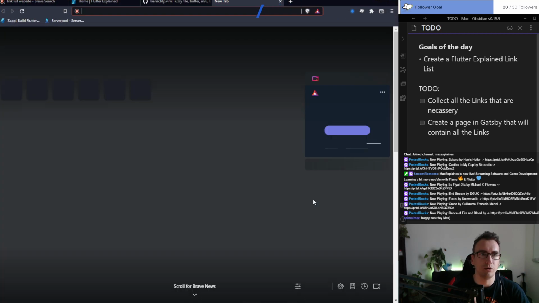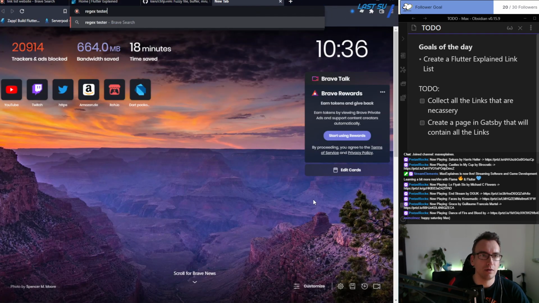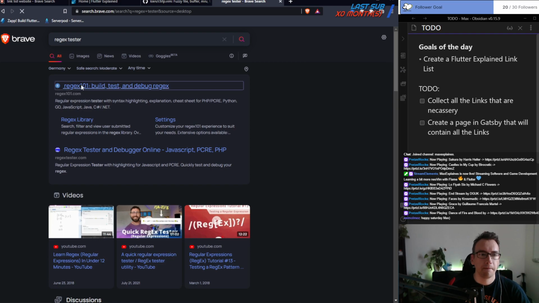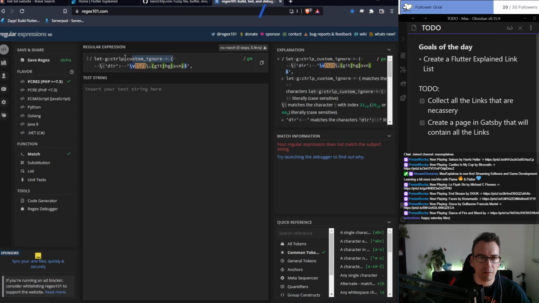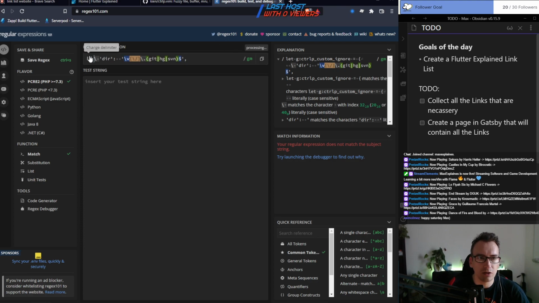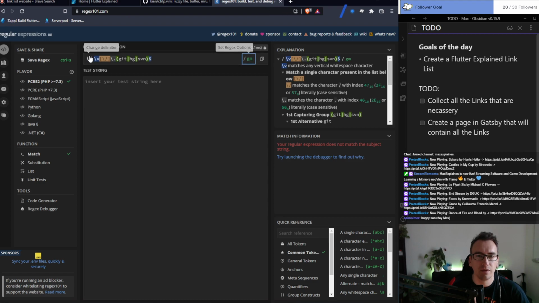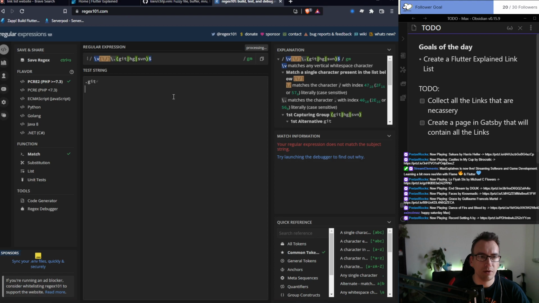So let's swap over here, regex tester. So insert that one, that's a bit too much, we don't want that. We just need this part here. So what we want is .git should be part of it, svn I guess is part of it, .hg.